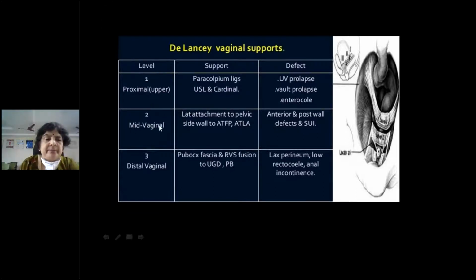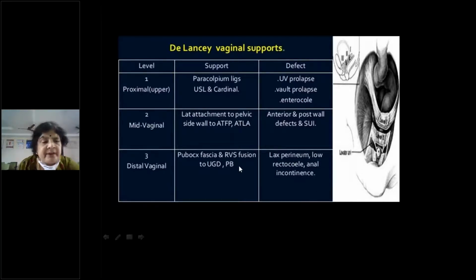Whereas the mid-vaginal support is by the arcus tendinous fascia covering the levator ani muscles, so that is the middle vaginal wall support. If that is defective, it will cause anterior and posterior wall defects. Anteriorly it will cause cystocele and urethrocele. Posteriorly it will cause enterocele, rectocele, deficient perineum and stress urinary incontinence. Whereas the distal one-third of the vagina is mainly supported by the pubococcygeal fascia and the rectovaginal septum fusion to the perineal body and the urogenital diaphragm.